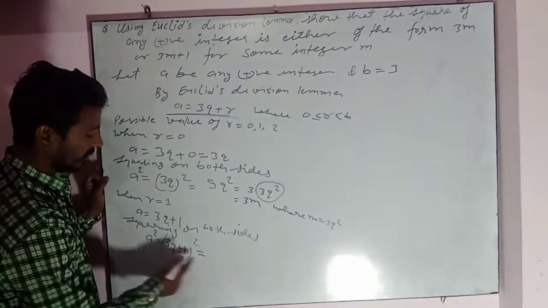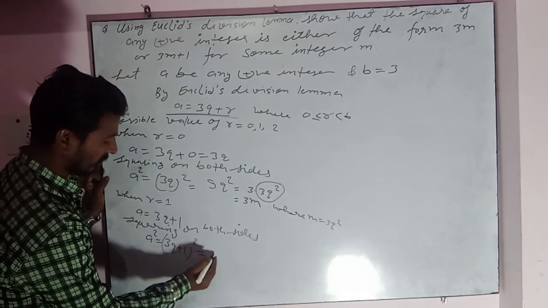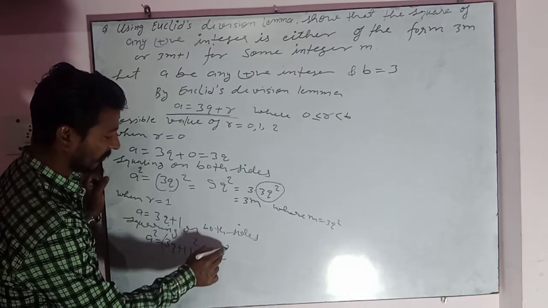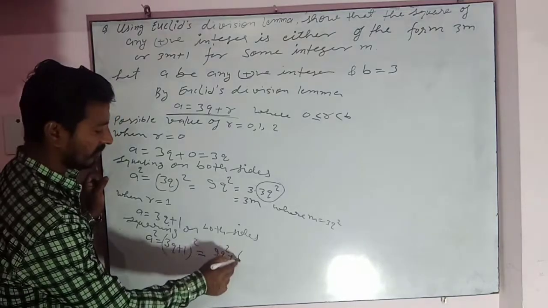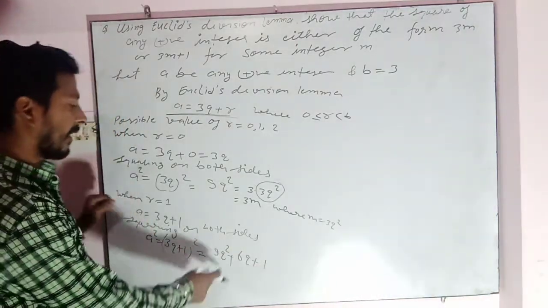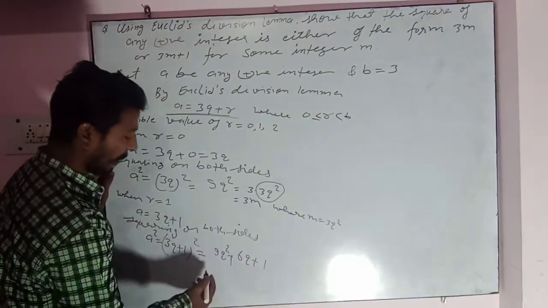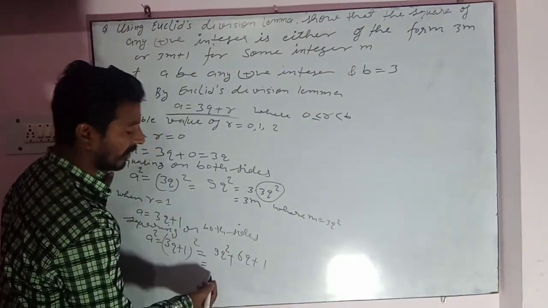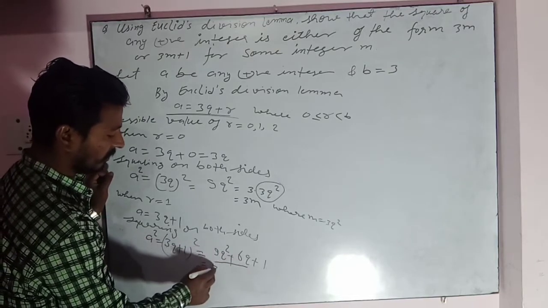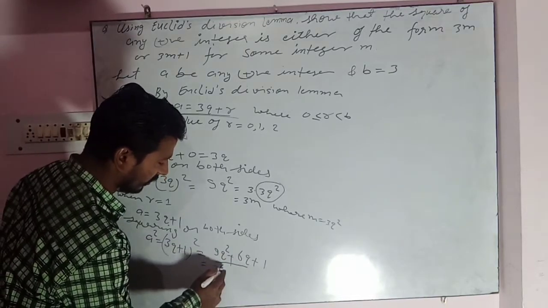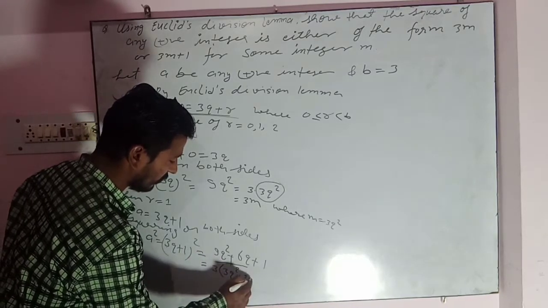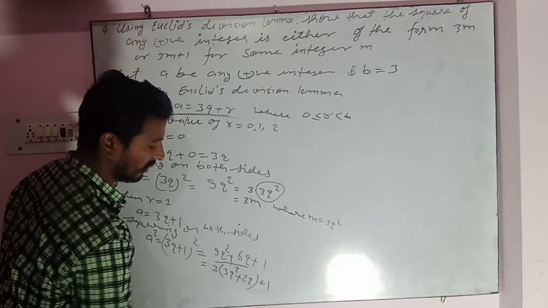Now a plus b whole square: a square means 9q square, 2ab means 6q, plus b square means 1. And this 9q square plus 6q plus 1 can be written simply, if we take 3 common from these two terms, as 3 into 3q square plus 2q, and then plus 1.